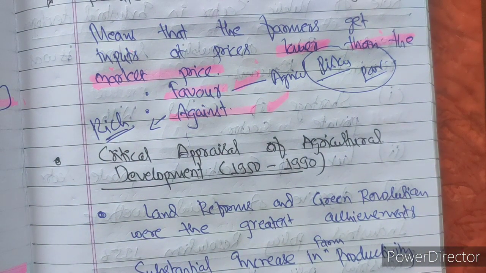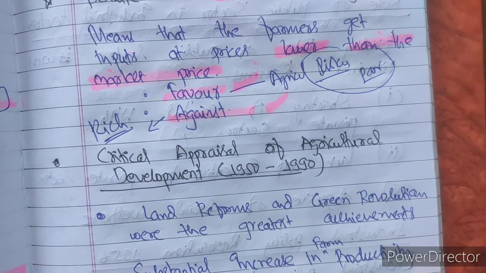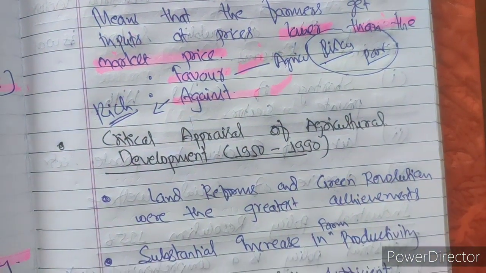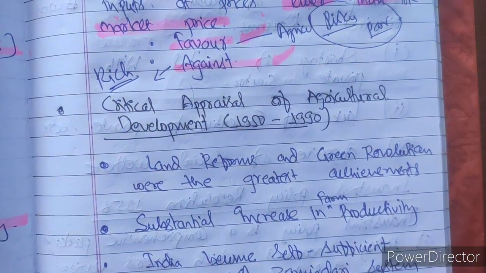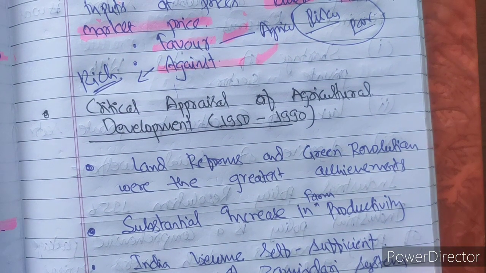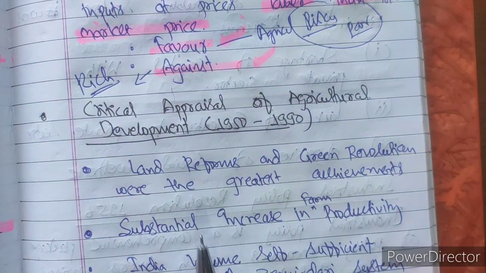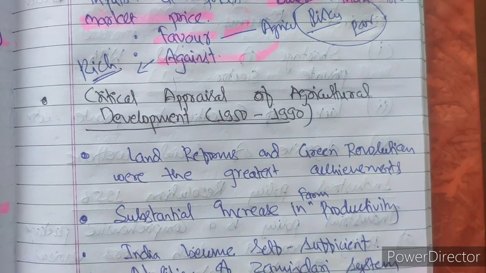Then, the critical appraisal of agricultural development. In the period 1950 to 1990, what we are going to discuss is the critical appraisal of the agriculture phase. We have seen the situation of agriculture, the problems it faced and how to resolve them: the land reforms, the HYV seeds, the green revolution. In the critical appraisal, we will be discussing the advantages and limitations.